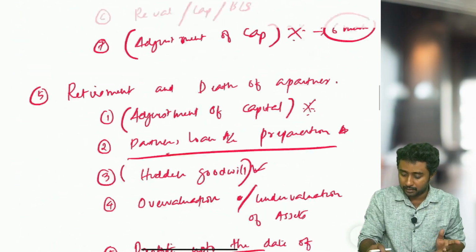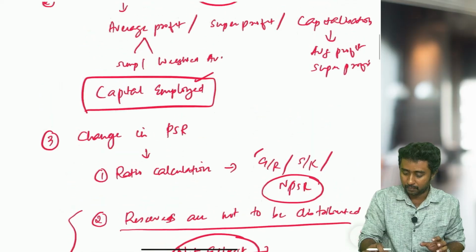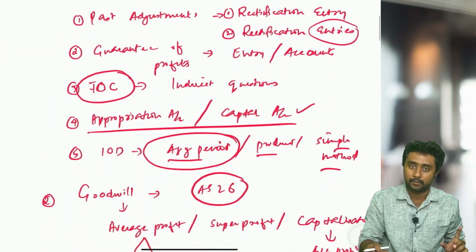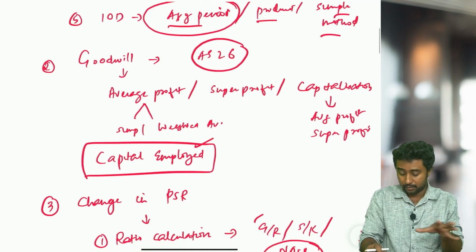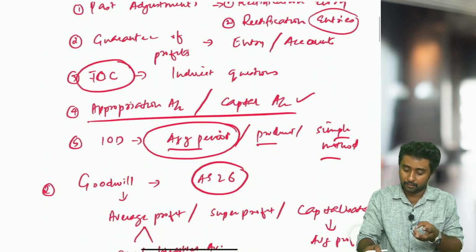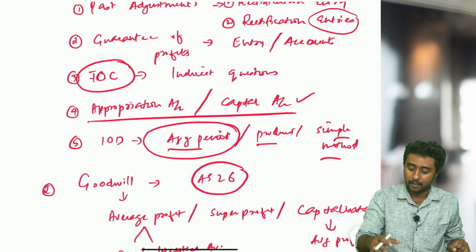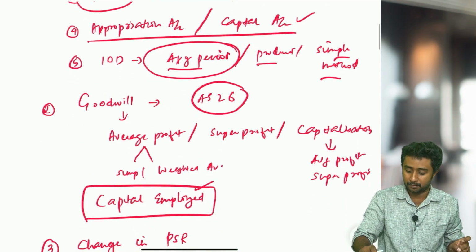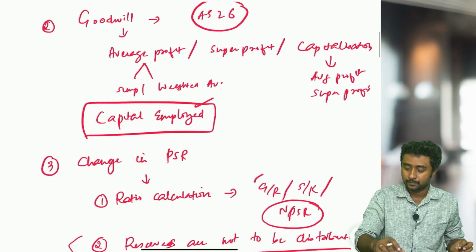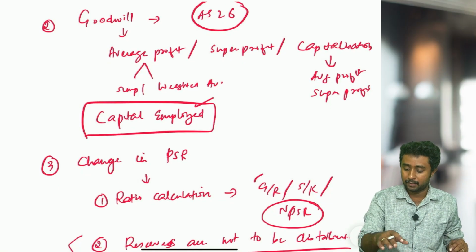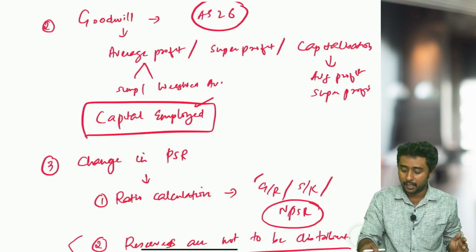Then partnership, just to recall main topics. Partnership, first chapter, obviously past adjustment, guarantee of profit, study well. I'm just going through the topics very quickly. Past adjustments, guarantee of profits, then interest on capital, appropriation account, capital account preparations, interest on drawings, especially average period method, then goodwill and theory topics in that goodwill chapter, then capital employed calculations, all the methods, they are also indirect questions.